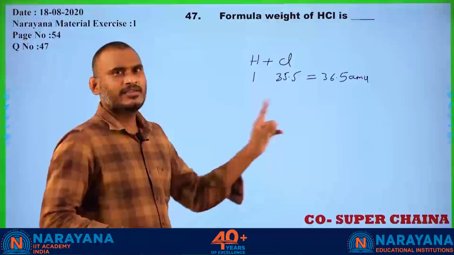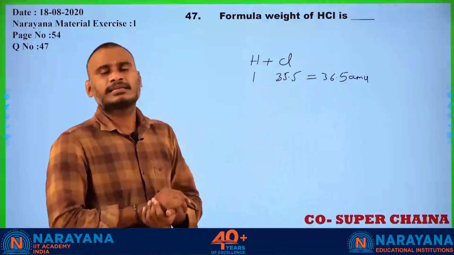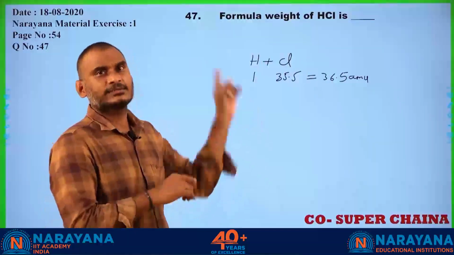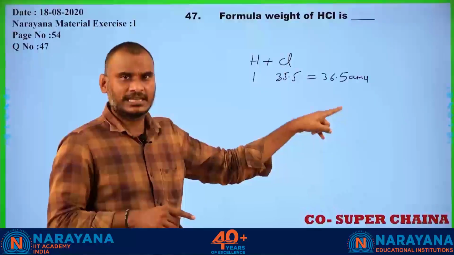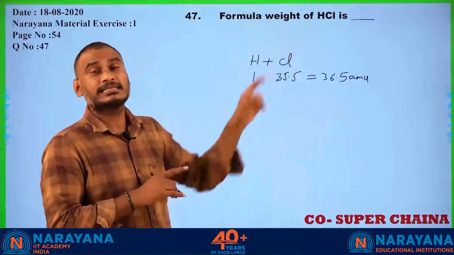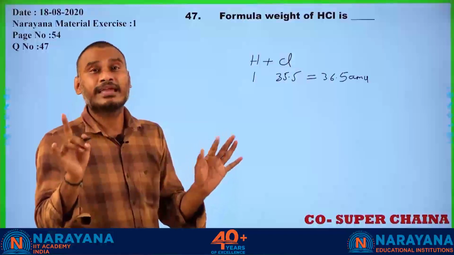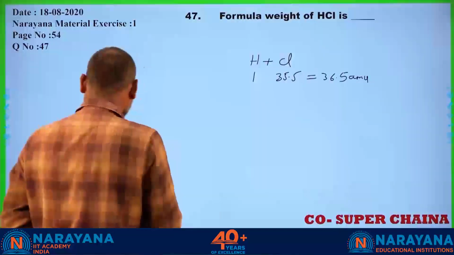Now, students, if I consider chlorine alone, not as a molecular mass, that is 35.5. If it is molecular weight, that is 36.5 itself. The molecular mass of HCl is 36.5 AMU. Okay, now you go for the next question, student.